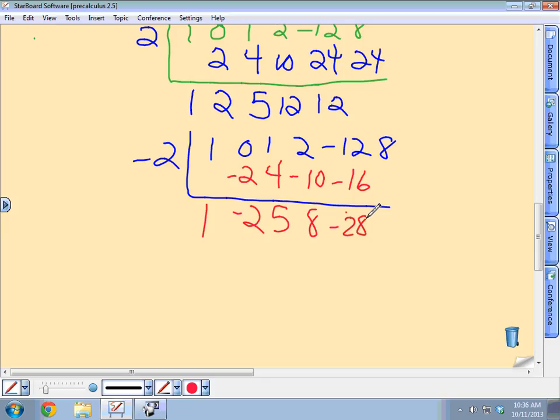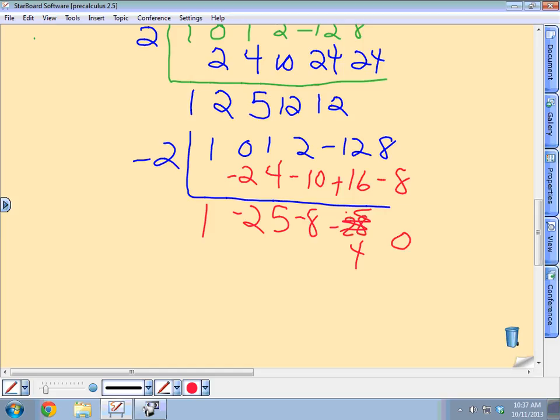8 plus 2 is 16. That's a positive 6. No, that's a minus 16, 28. Yeah, no, it's going to be a positive 16 because it's minus 10 plus 2. 2 minus 10 is minus 8. There was my negative there. So that's a positive 16. That gives us positive 4, minus 8, 0.